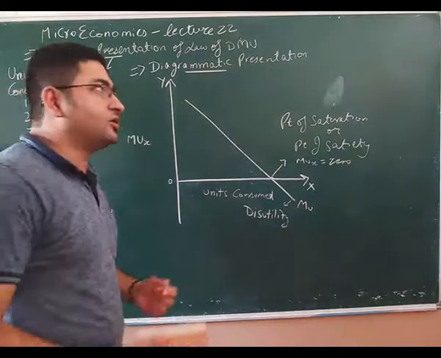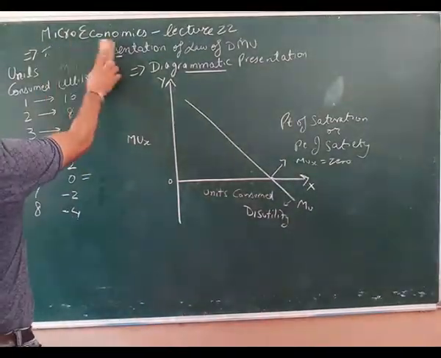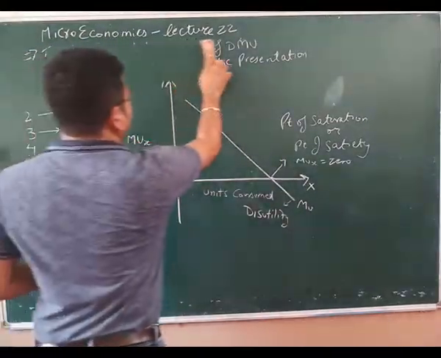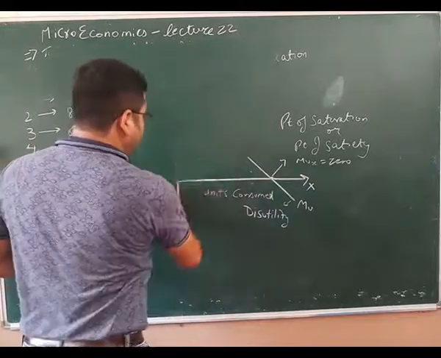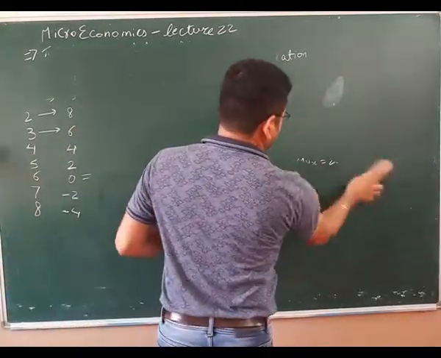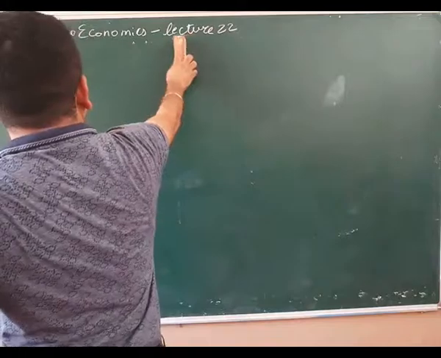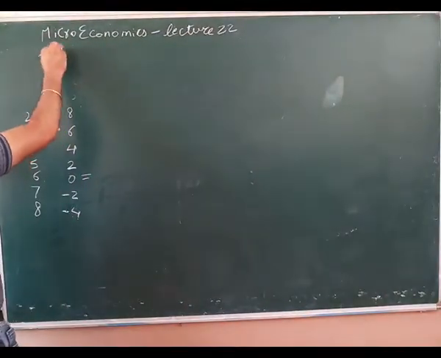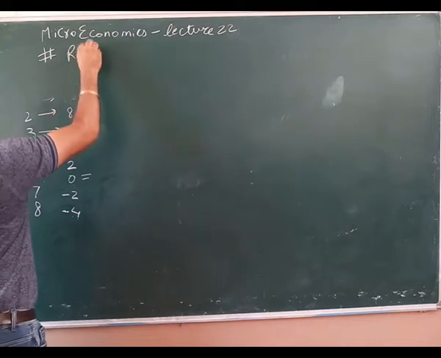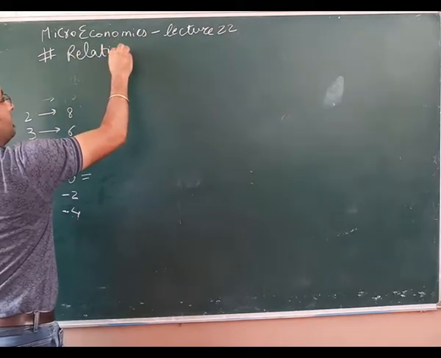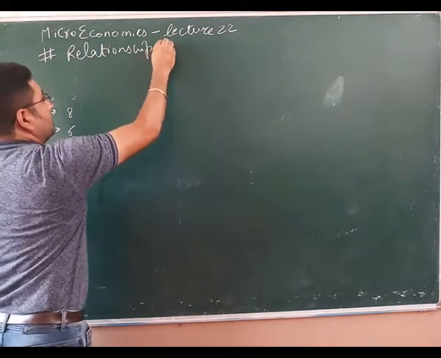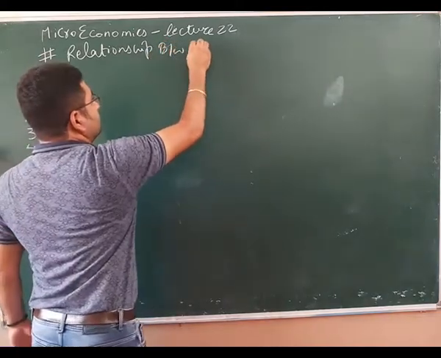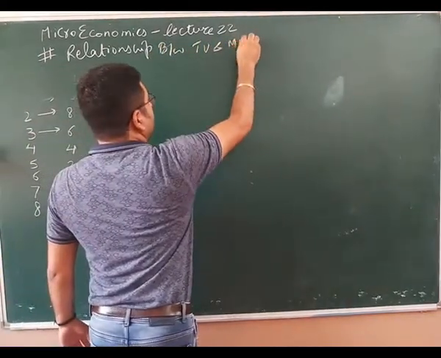Based on this, let's get on to our new topic, that is relationship between TU and MU, that is total utility and marginal utility. Please write down: relationship between TU and MU.